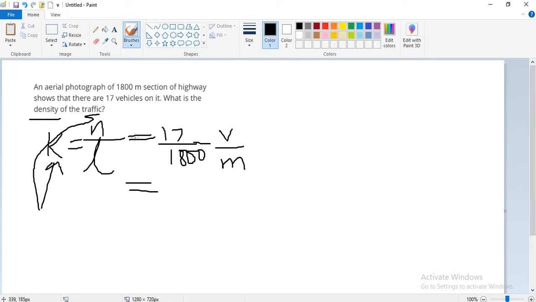So the answer first is 9.44 into 10 to the power minus 3 vehicle per meter.